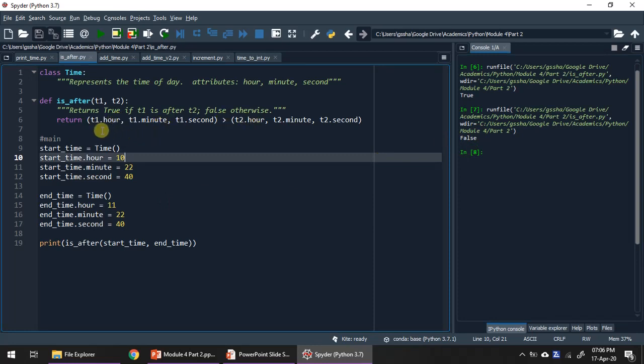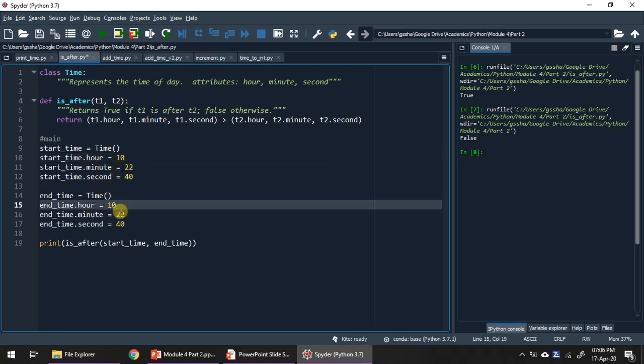So T1 appears at the beginning followed by T2. If this is the case, according to the problem statement, we have to return false. The false has been returned by this function. The same thing has been printed by the print statement. Okay. Similarly, you can keep the hour attribute of both the objects same. So I will just keep it as 10:10. Next, you can modify the minute attribute and second attribute, and you can see the outputs.